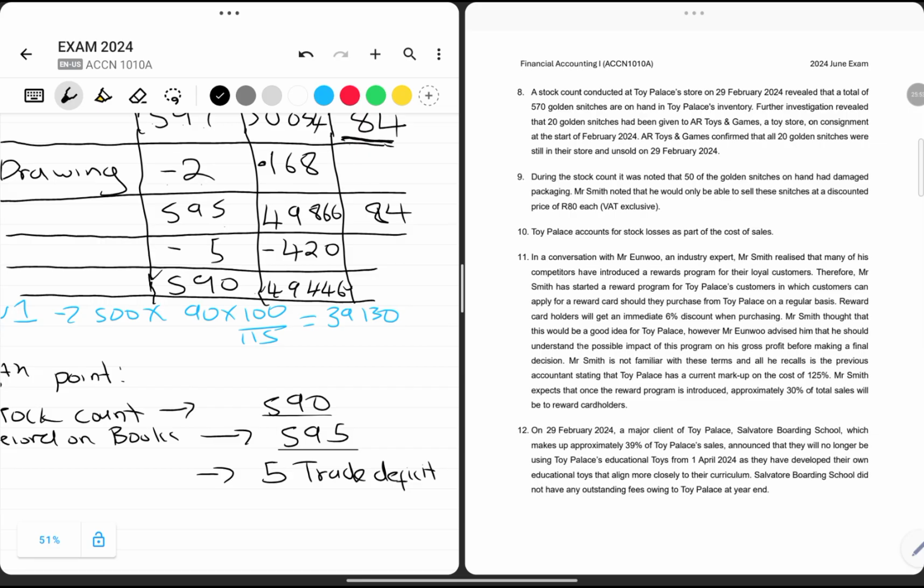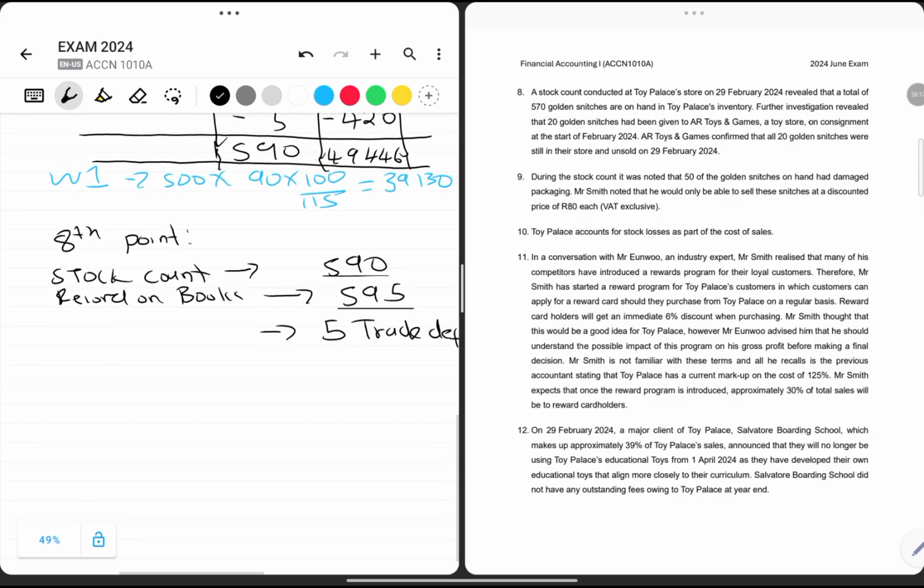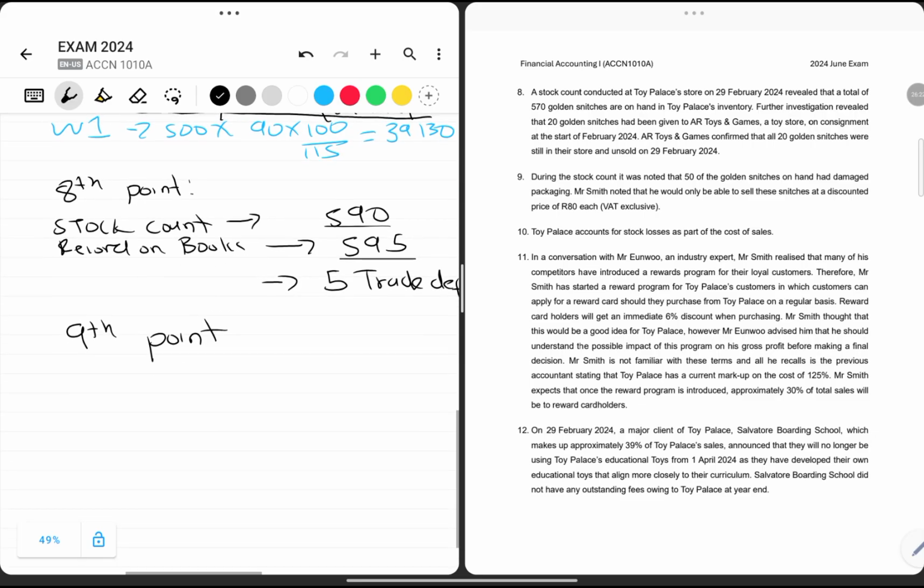Now, we are going to continue accounting as well, but we need to learn how it should be treated. So also on note number 9, they say during the stock count, it was noted that 50 of the golden snitches on hand had damaged packaging. Mr. Smith noted that he would only be able to sell this at a discounted price of 80 rand each, which is VAT exclusive, meaning we don't have to worry about bringing it into VAT exclusive. It is already VAT exclusive. So the ninth point, we know that according to this, 50 snitches were damaged.